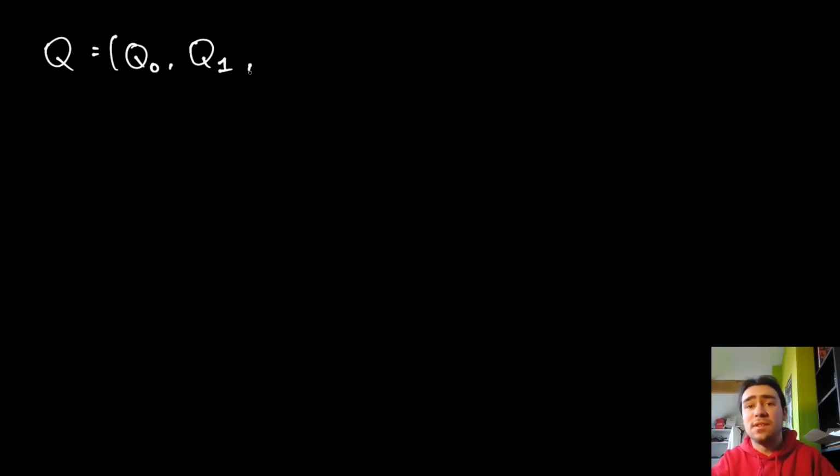So we have some quiver Q, which is going to be a four-tuple. The first two elements of the tuple are going to be sets, called Q0 and Q1 respectively. Q0 is the set of vertices, Q1 is the set of arrows. And then to know where these arrows start and end, we have two maps called S and T. They are both maps from Q1 to Q0, and they take an arrow in Q1 to its starting or its terminating vertex respectively.